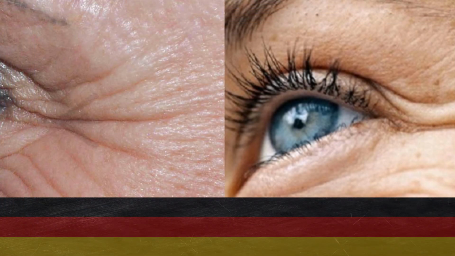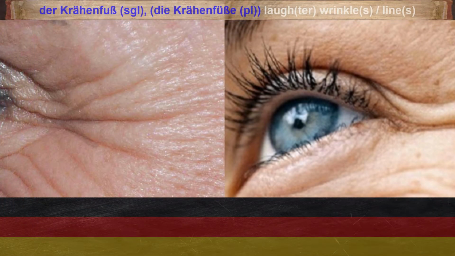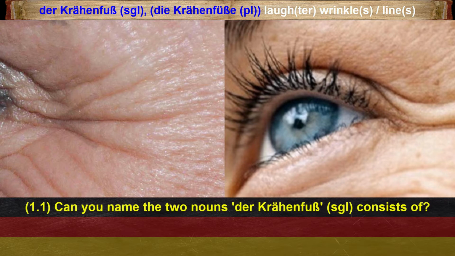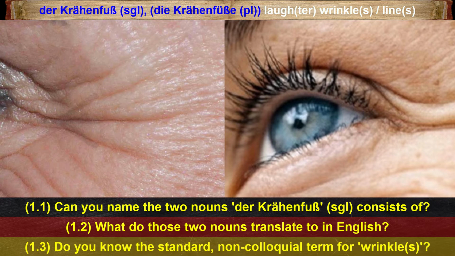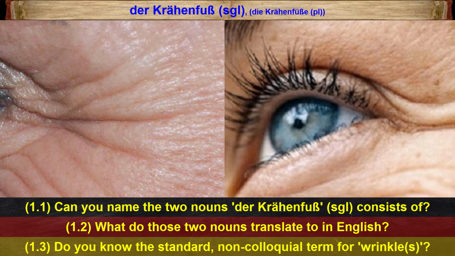So the first term I want to ask you about is der Krähenfuß. Yeah, I know it sounds pretty interesting. But anyway, it's a proper German compound word. Can you name the two nouns it consists of? And what do those nouns translate to in English? In addition to all of this, do you know the general, more neutral term for wrinkles in German?